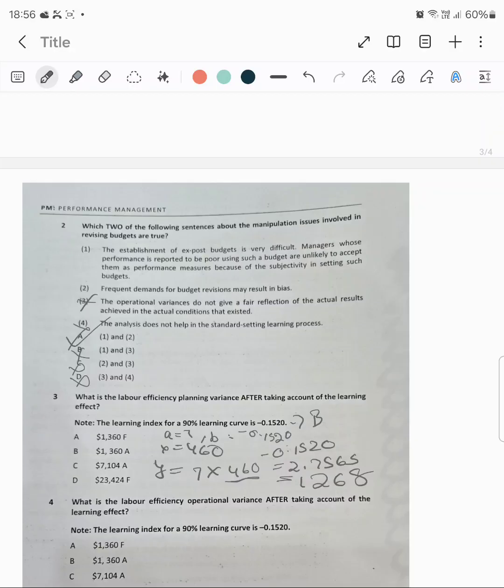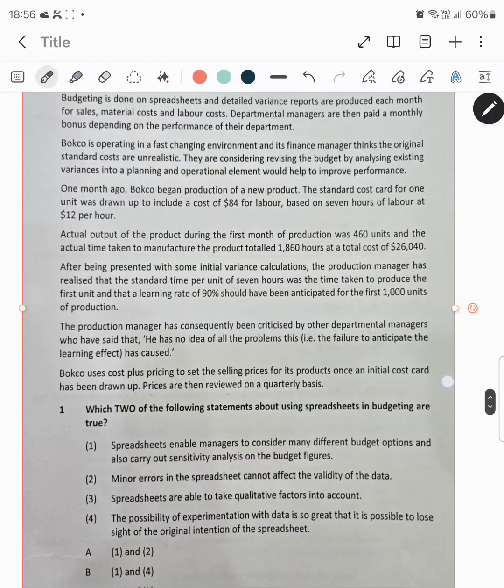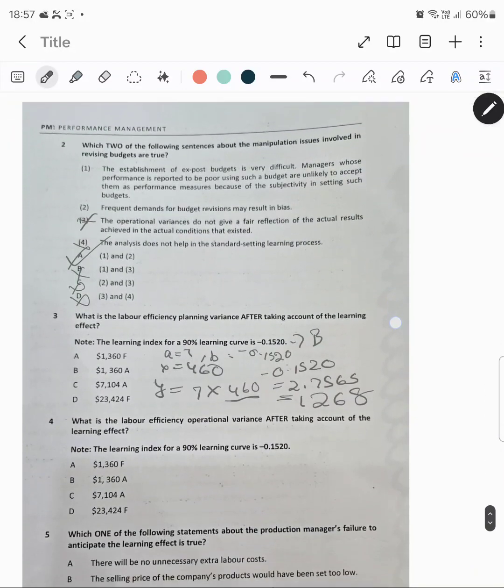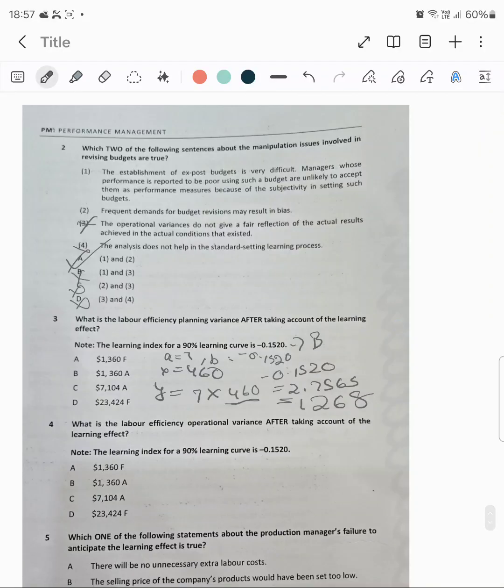Now what is the difference? The standard time was 460 into 7, minus 1268. This is the time, but over here it is given in terms of dollars. So what is the wage rate? The labor is charged at the rate of 12 per hour. So whatever the difference I am getting, I will multiply that by 12.